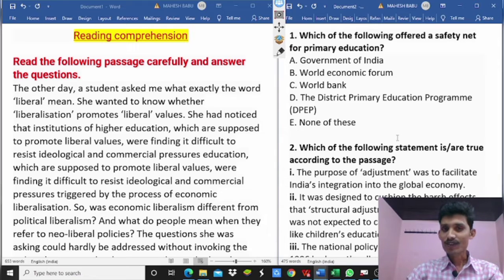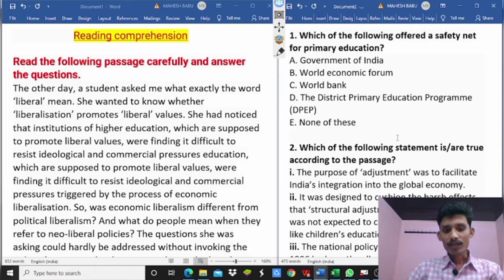Why? Because in the first method we read and understand the passage, then answer the given question. But in the second method, if it is not necessary to read the passage, we directly read and understand the given question and answer it. So it is much less time consuming compared to the first method. So we can follow the second method.